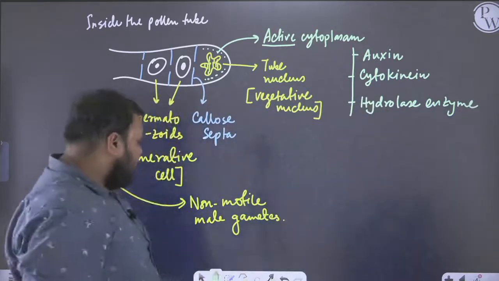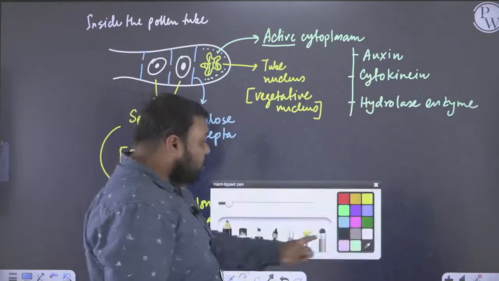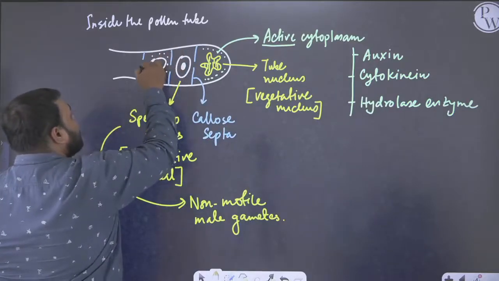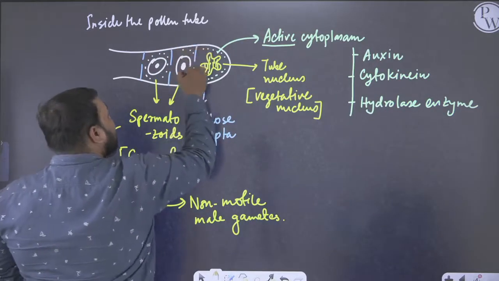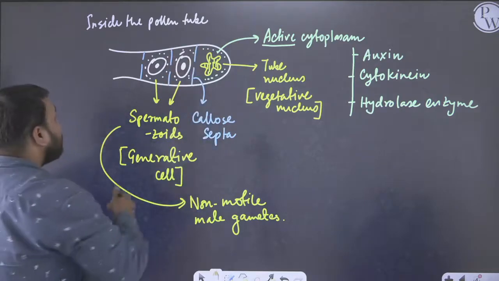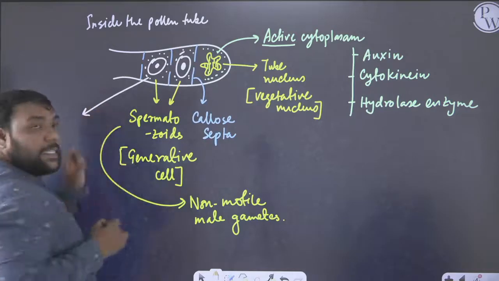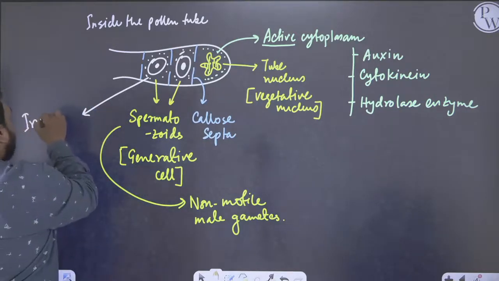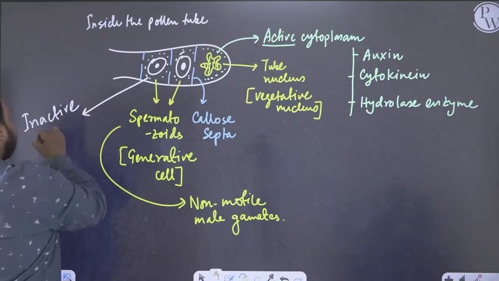On the other hand, no such thing is present in the cytoplasm of these male gametes, or spermatozoids. So this cytoplasm is known as inactive cytoplasm.